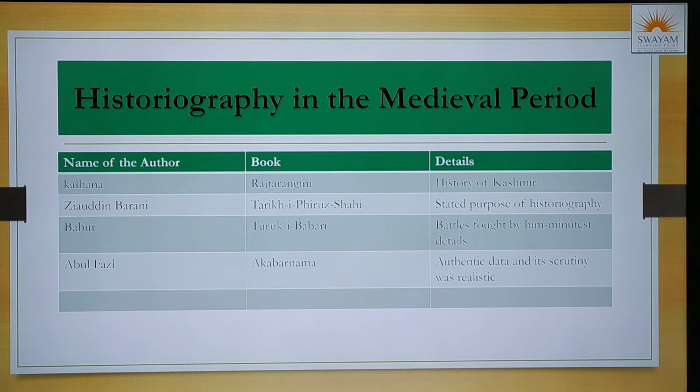So every book published by different authors had introspected every aspect, and everybody believed that this was a platform of historiography in the medieval period.